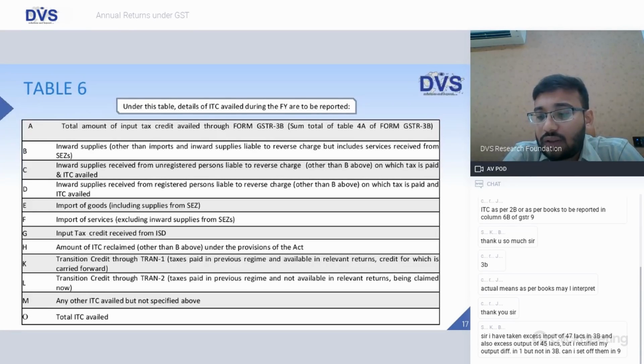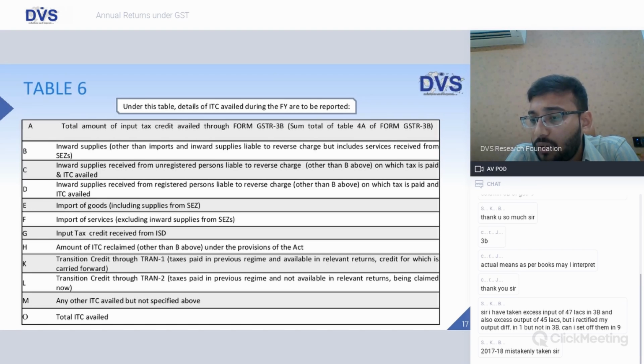An excess input of 47 lakhs in 3B, and also excess output of 45 lakhs. But I rectified my output difference in GSTR 1, but not in 3B. So your question is, you have an excess ITC of 47 lakhs in 3B and excess output of 45 lakhs. Okay, whether it is for a particular year, can you just clarify your question? How can there be both the excess ITC as well as the excess output?